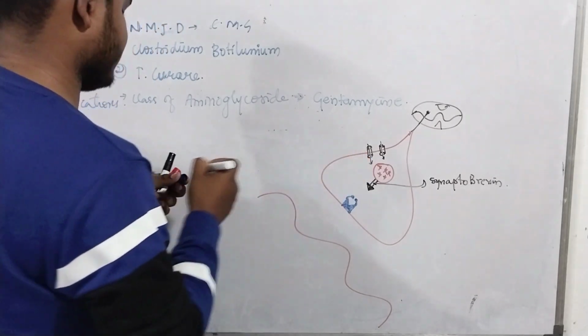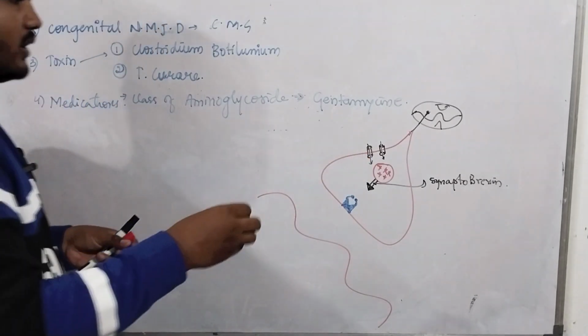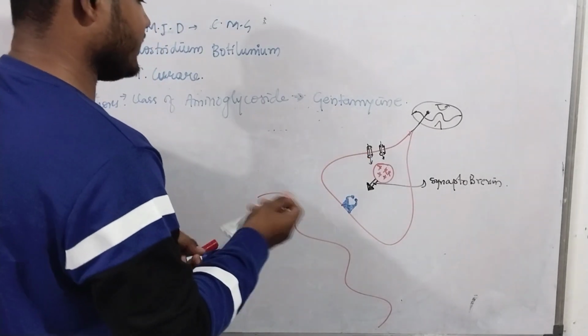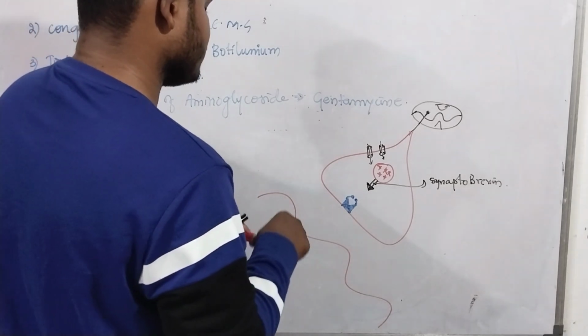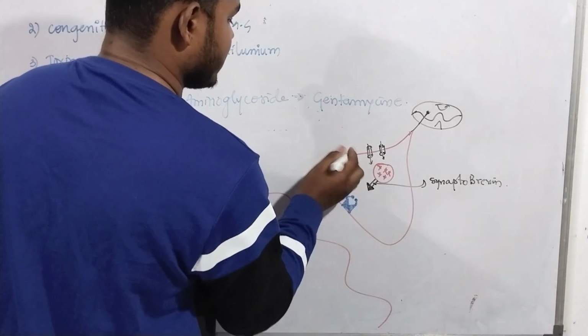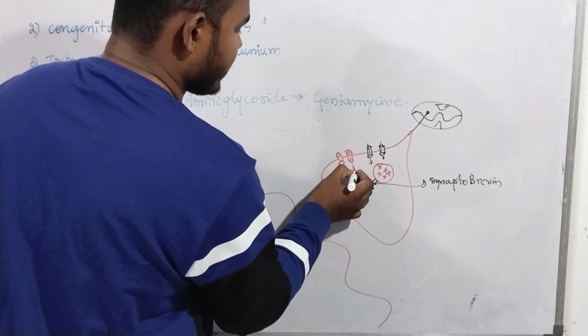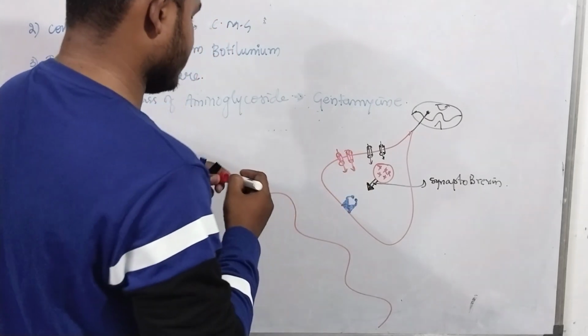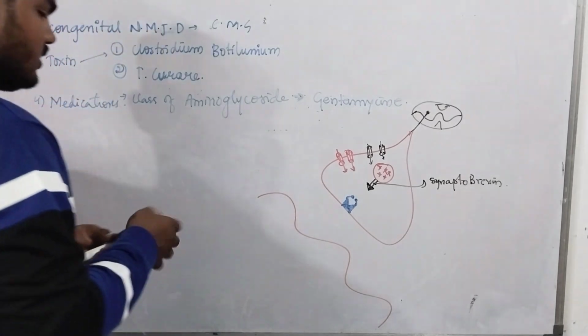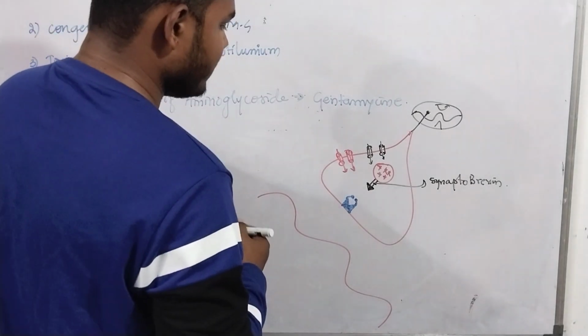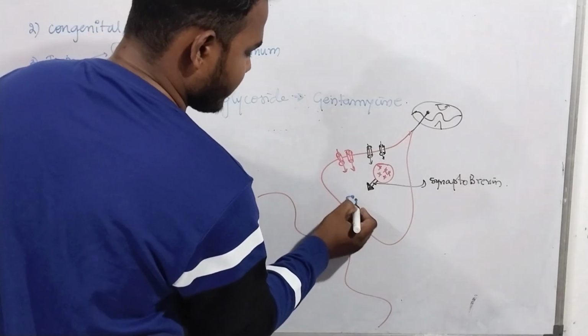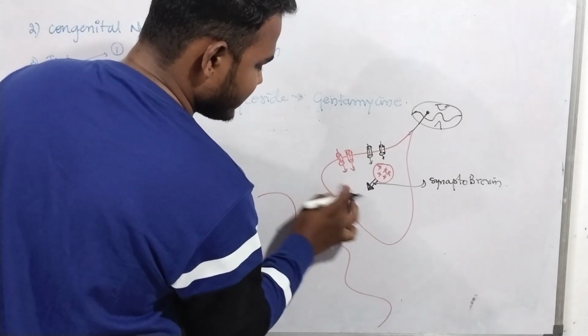Whenever there is a sodium influx, a wave of depolarization, after some time there is an opening of the voltage gated calcium channel, and then there is an influx of calcium in this presynaptic nerve. This calcium has the capacity to open this domain.